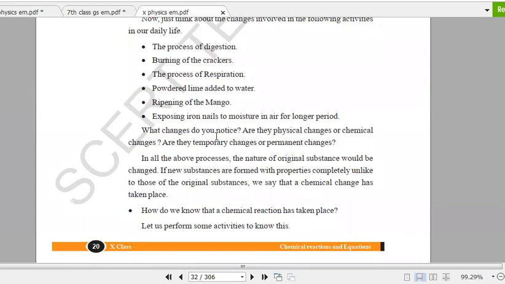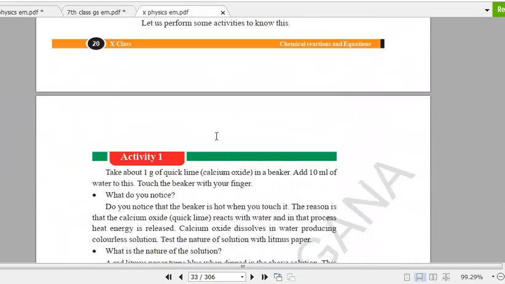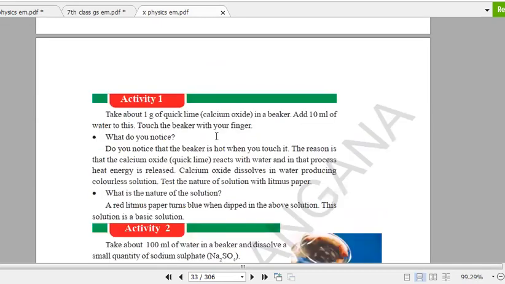So here we'll have some activities. We'll be observing the activities and we'll discuss the different types of changes which we have seen from this activity. In activity 1, they are just taking the quick lime. అంటే ఫస్ట్ యాక్టివిటీలో ఏం చేస్తారంటే ఒక గ్రామ్ క్విక్ లైమ్ తీసుకోవాలి ఒక బీకర్ లో. Then you need to add some 10 ml of water. ఒక బీకర్ లో 1 gram of క్విక్ లైమ్ అంటే సున్నం, వైట్ కలర్ సున్నం వస్తుంది కదా బయట, అదే దానిలో 10 ml of వాటర్ యాడ్ చేయాలి.